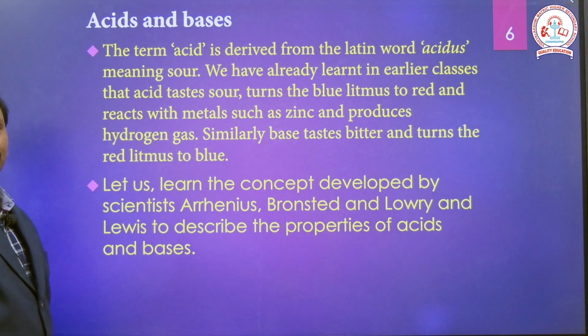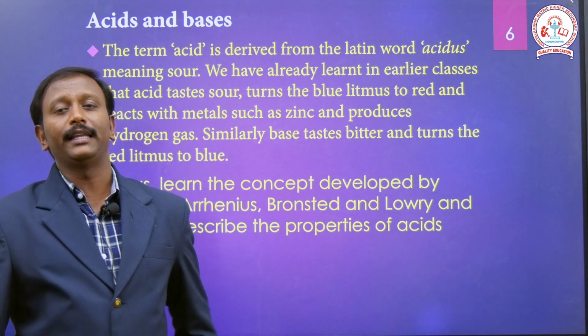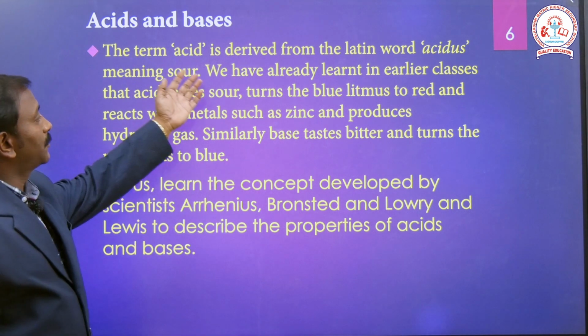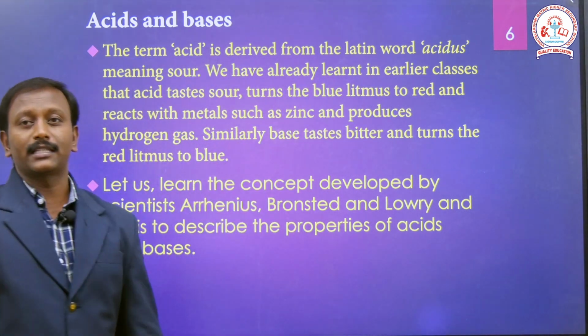You see, students, acid and base. What is the meaning of acid? The term acid is derived from the Latin word acidus, which means sour taste.